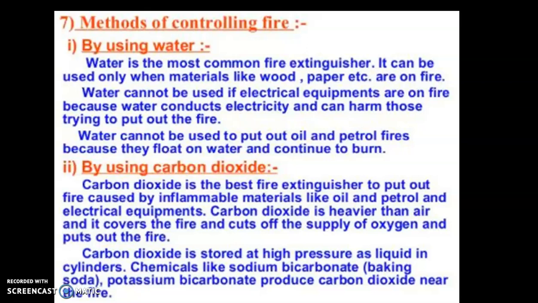water. Water is the most common fire extinguisher and can be used only when material like wood, paper, etc. are on fire. Water cannot be used when electrical equipments are on fire because water conducts electricity and can harm those trying to put out the fire, that you have already studied in class 6 में आपने ये चैप्टर में भी पढ़ा है. So I hope इसमें ज्यादा explanation की कोई जरूरत नहीं पड़ेगी आपको.